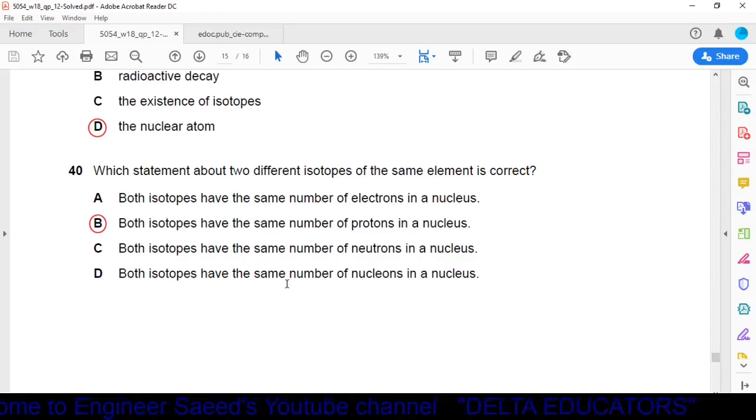Also we read the other options. In option C, it is given both isotopes have the same number of neutrons in a nucleus. No, the neutron numbers are different. In option D, both isotopes have the same number of nucleons in a nucleus. No, it cannot be. The number of nucleons means the total number of protons plus neutrons in a nucleus. So option B is the correct one. Both isotopes have the same number of protons in a nucleus.